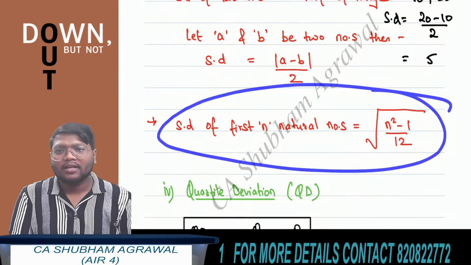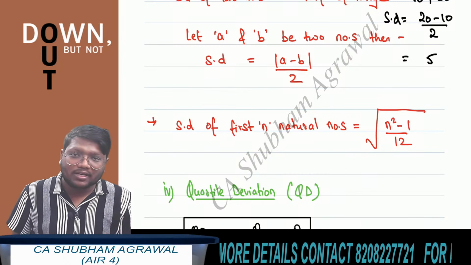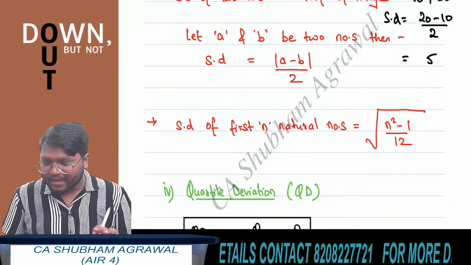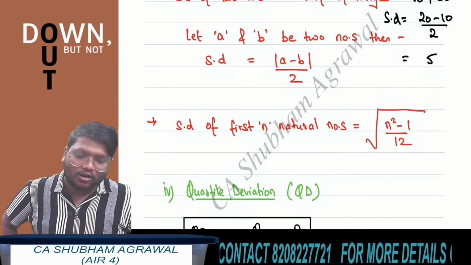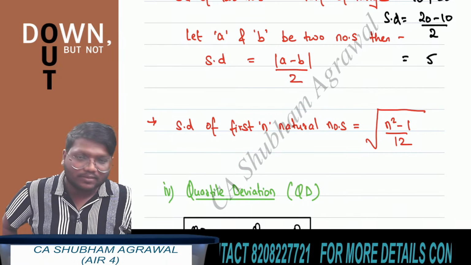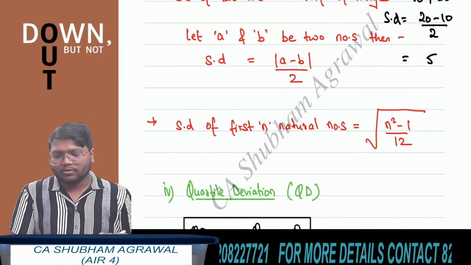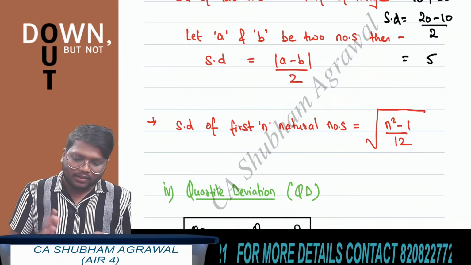There is one more result. If we have to find the standard deviation of the first n natural numbers, directly you can use the result square root of n square minus 1 upon 12. This is the formula to find the standard deviation of the first n natural numbers. Understood? Okay. First I am taking quartile deviation also, and after it we will cover questions of standard deviation as well as quartile deviation from the study material.